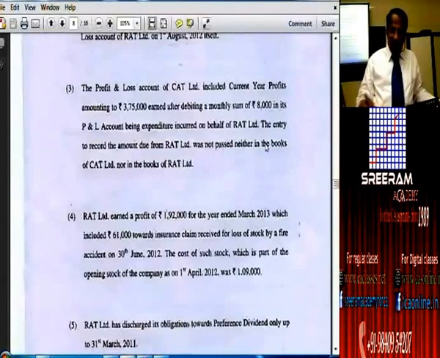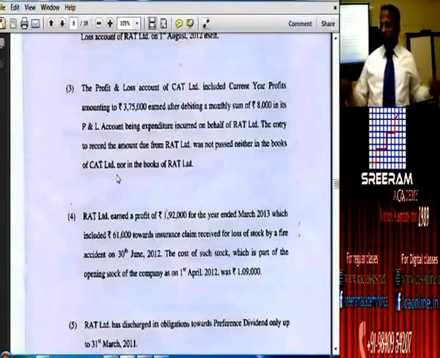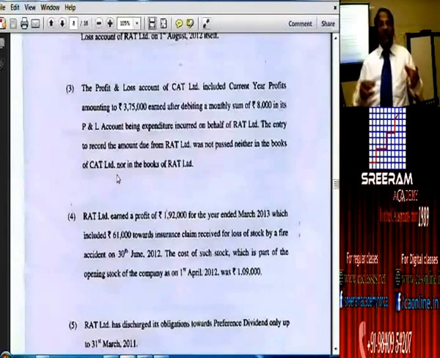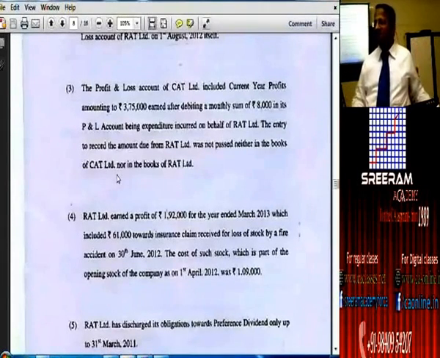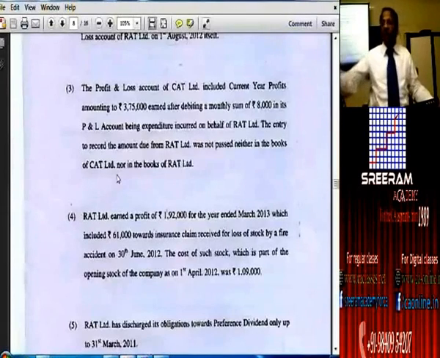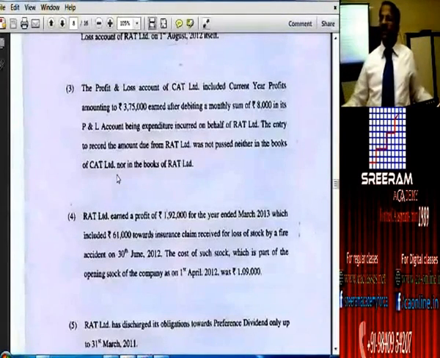"Was passed neither in the books nor in the books" is what they should have printed. No. Here they put "was not passed". If they have used "not passed", this should be either and this should be or. Though it is not within my scope, my suspicion is growing. My suspicion is only growing. Therefore, I am just saying there are three mistakes that this problem has got.